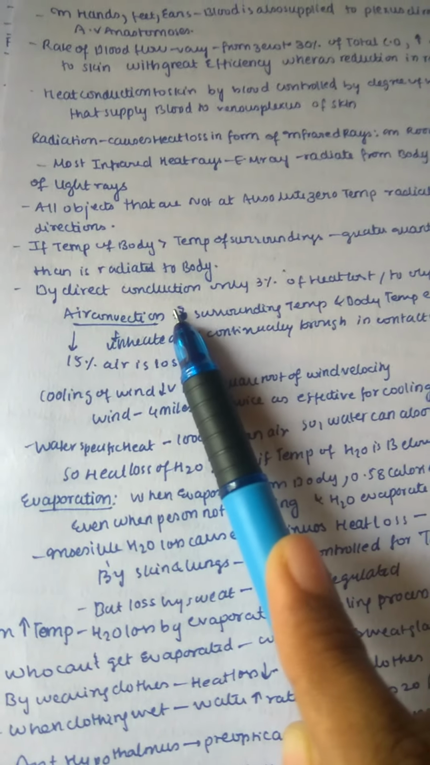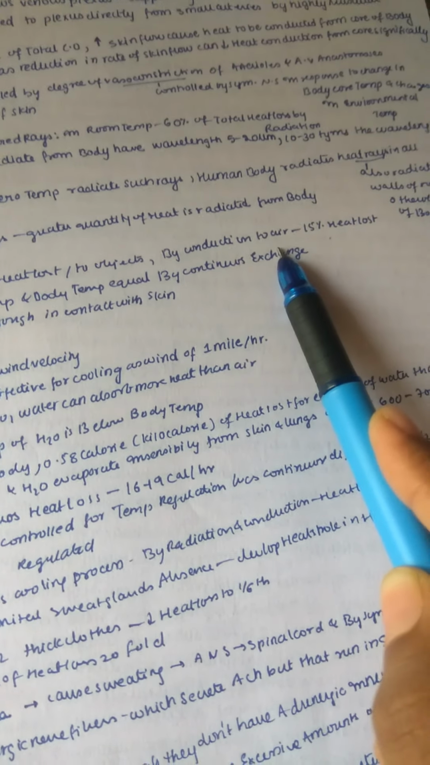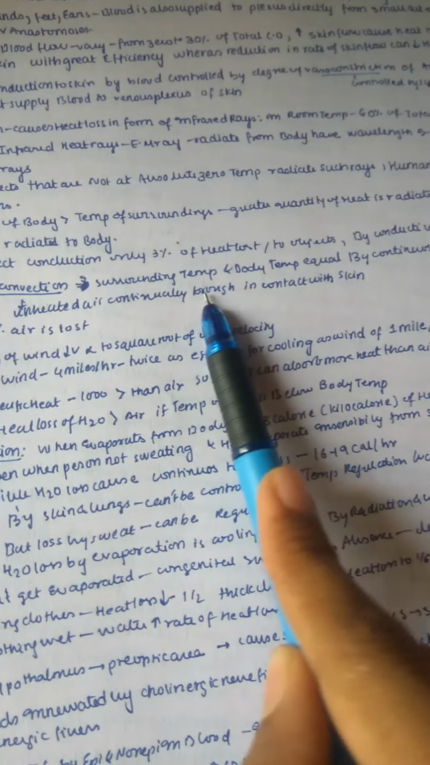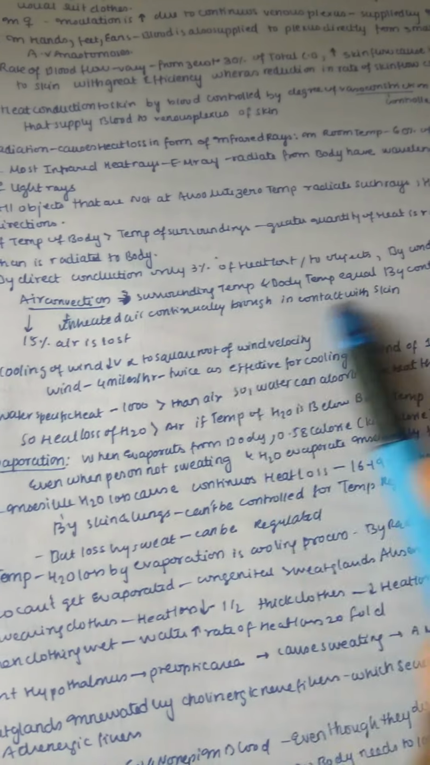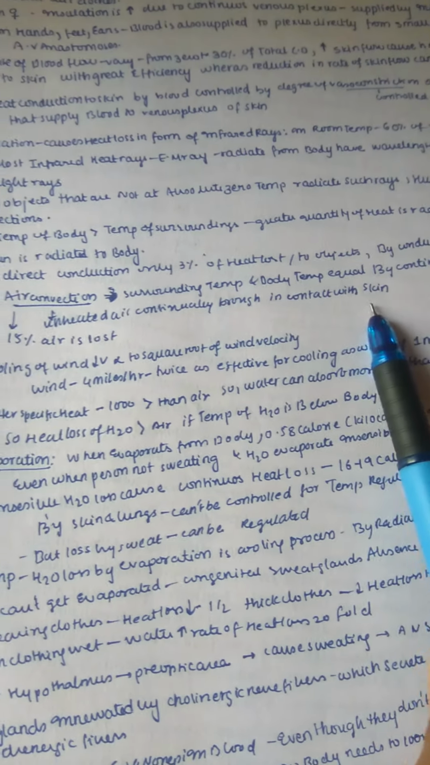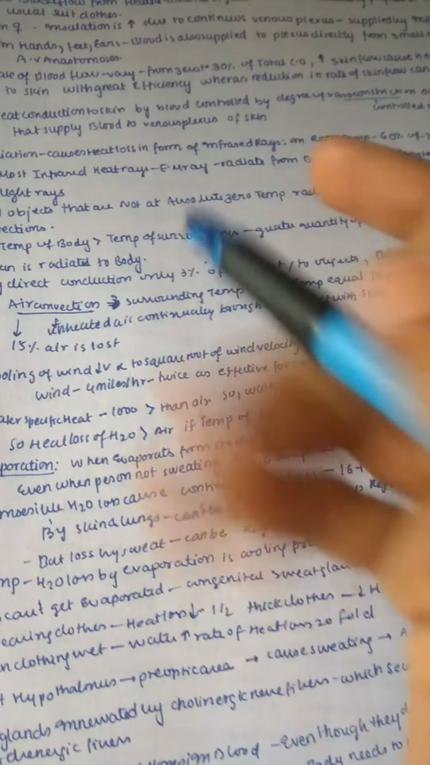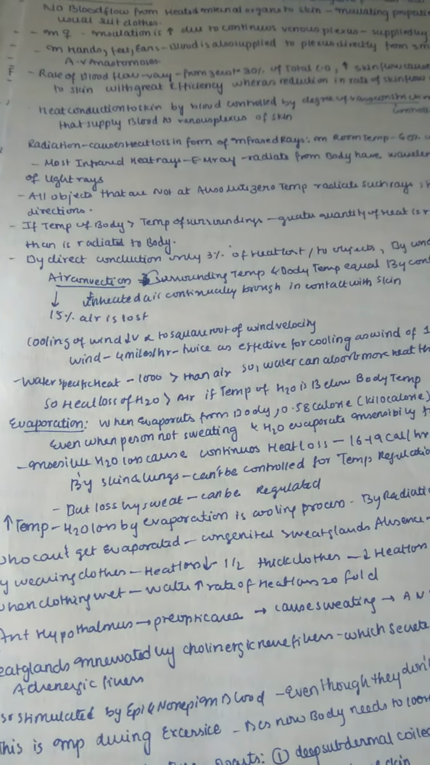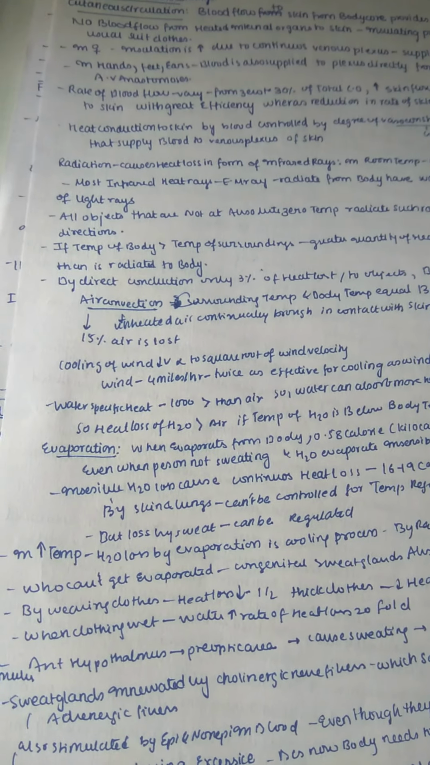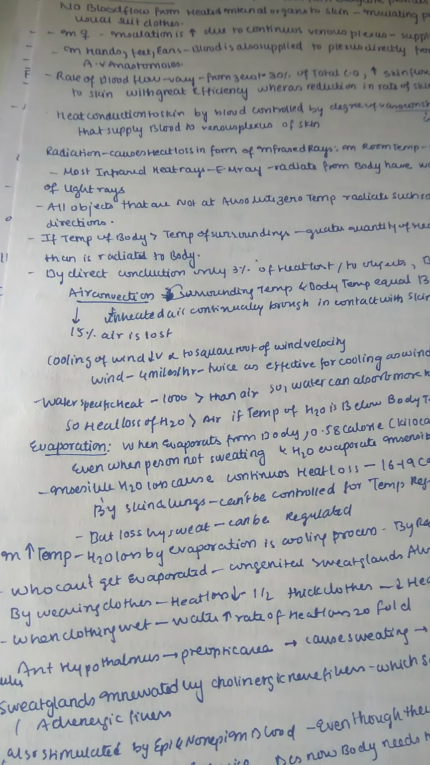By direct conduction, only 3% of heat is lost to objects, and by conduction to air, 15% of the heat is lost. And air convection means the surrounding temperature and the body temperature become equal by continuous exchange, as unheated air is continually brought in contact with the skin. So this is called air convection. Always, between our surroundings and our core temperature, exchanges are going on, so at some final stage our body heat and our surroundings will be equal.